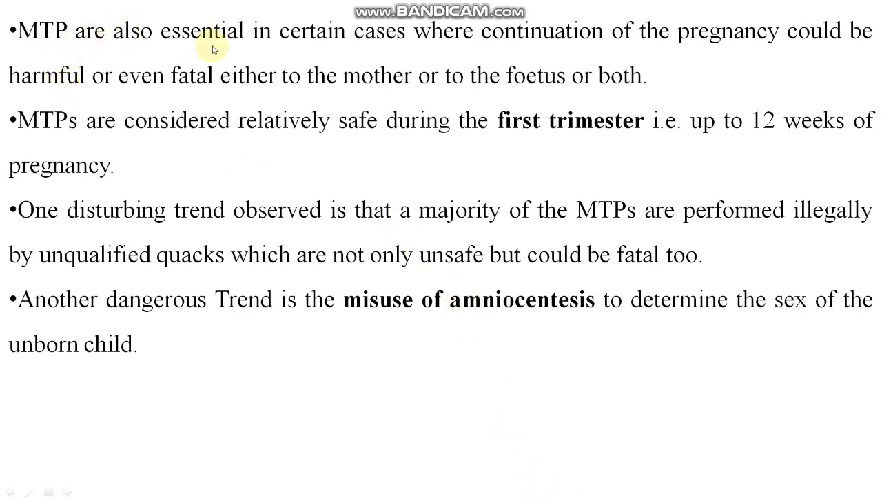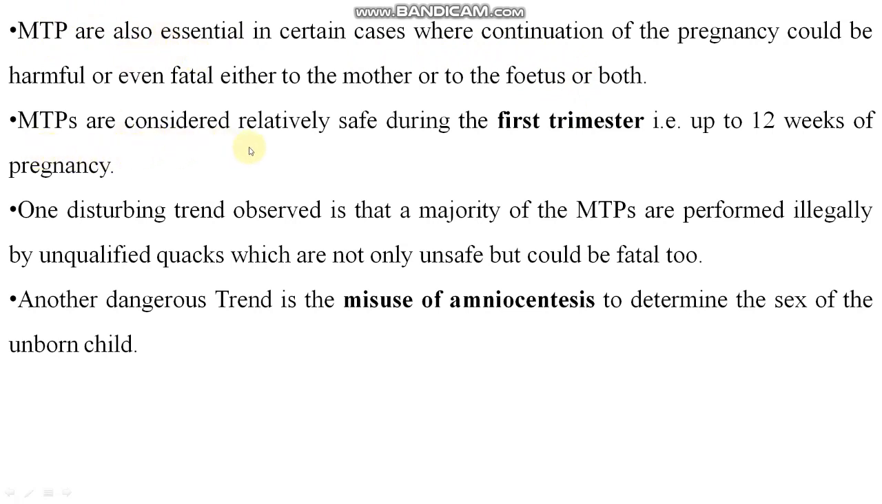So MTPs are also essential in certain cases where continuation of the pregnancy could be harmful or even fatal, either to the mother or to the fetus or both, right? Sometimes a female becomes pregnant continuously every year, and then it can be fatal or cause death for the mother and for the fetus also, or sometimes both. So that's why MTP is essential, or MTP is okay.